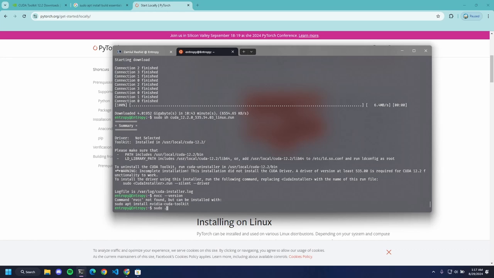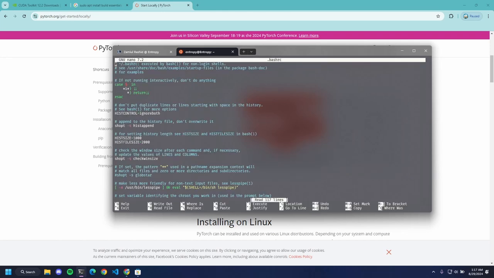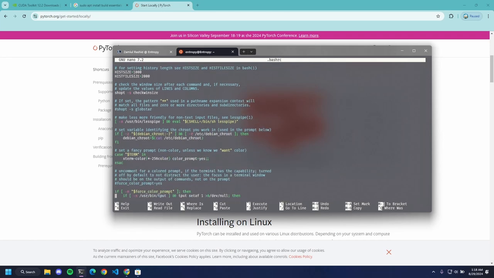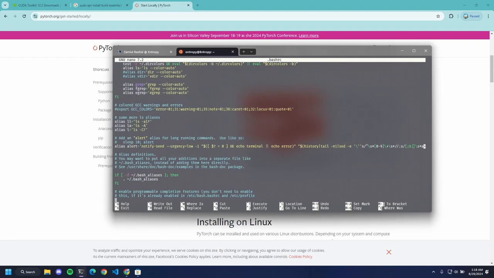So let's go sudo nano, which is my preferred text editor for editing on the terminal. I can't get out of Vim, so I don't use Vim. .bashrc, and we will find the bashrc file, which is basically the configuration of the bash shell.